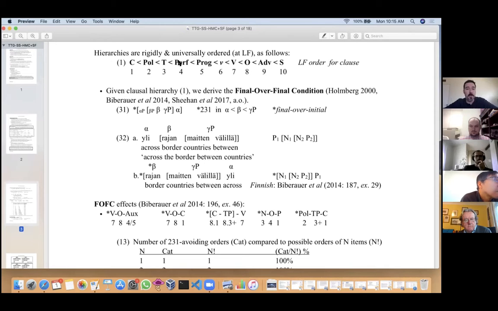So for example, in English, things like perfect and progressive will have multiple exponents, like have and -en for perfect, be and -ing for progressive. Other languages might not realize certain categories and so on. But the overall order of the categories, if they're present, is the same.